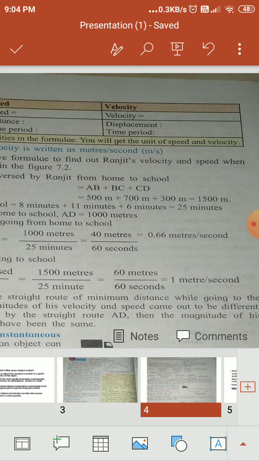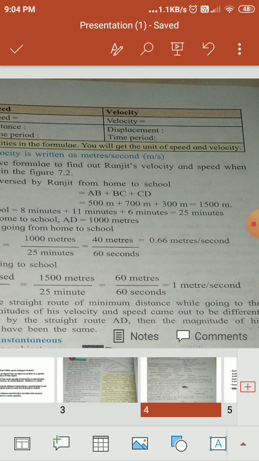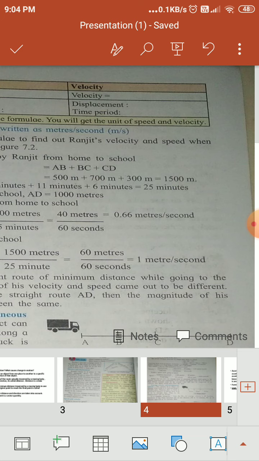Now consider Ranjit's displacement from home to school. From A to D directly, the dotted line shows the displacement. AD is 1000 meters. Thus, what is Ranjit's velocity going from home to school? What is the definition of velocity? Displacement upon time taken. Displacement is 1000, total time is 25. When we take the ratio, we get the answer 0.66 meter per second. The unit is most important when we are solving these numericals of our science.